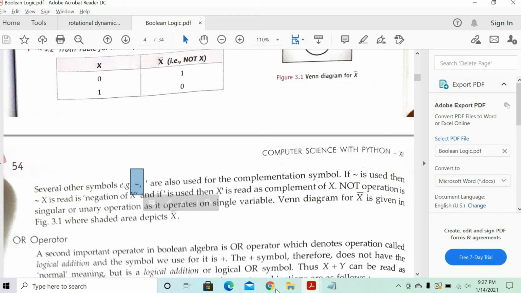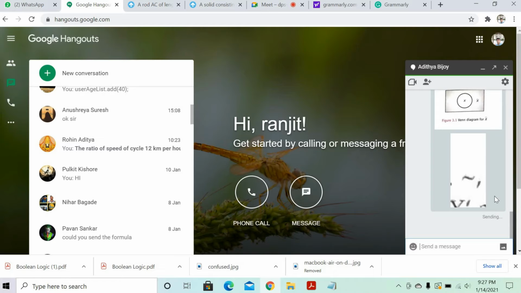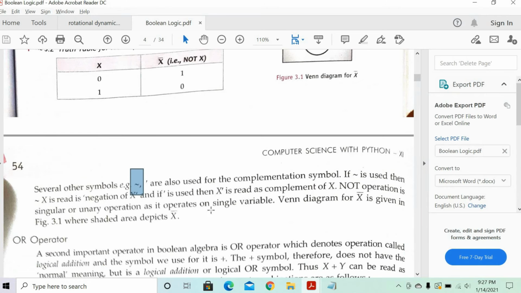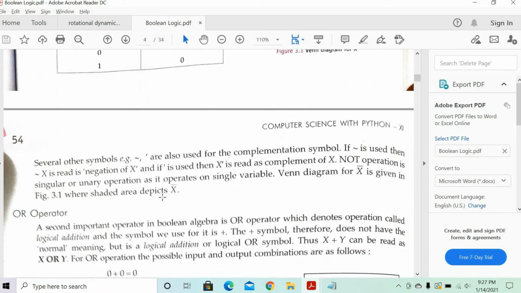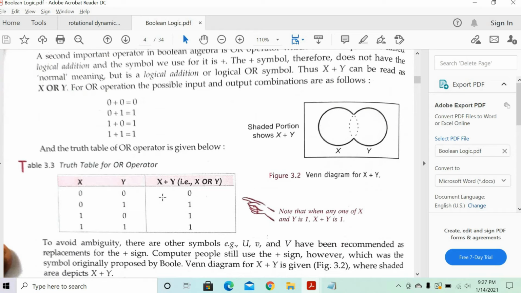That tilde sign we have to put before the variable name. Then it means like a NOT gate. Okay. Clear? Clear, sir. Excellent. Now let's go to the OR operator.